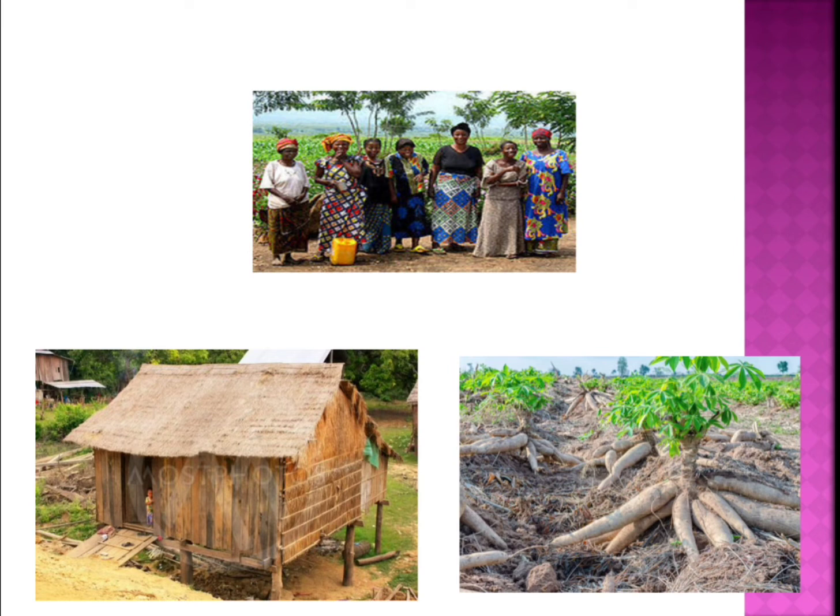Okay, children, and also along with stilt houses, they also live in houses made of straw, the dry grass we can say. So in that way huts are built so that the Bantu tribe can live. Okay, and these stilt houses help them against the heavy rainfall. Okay, when there is heavy rainfall and water is flowing, these stilt houses will protect the houses from the floods and the heavy rains. The water will not get into the houses.